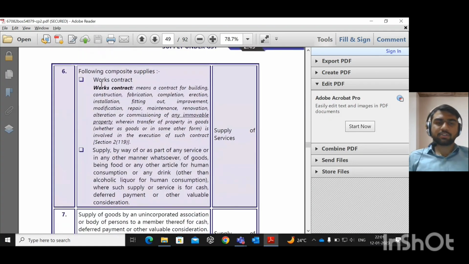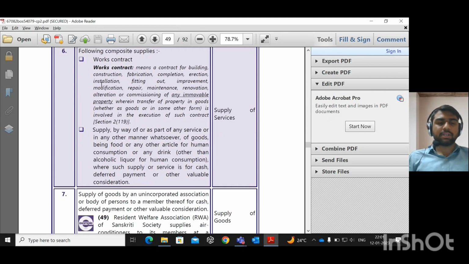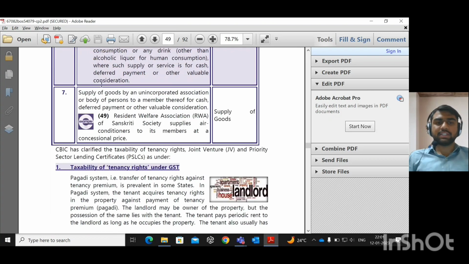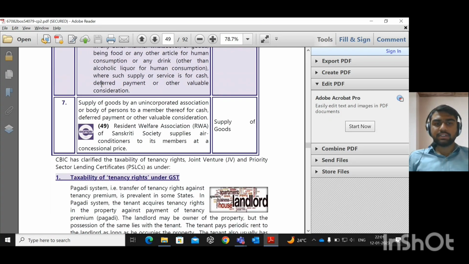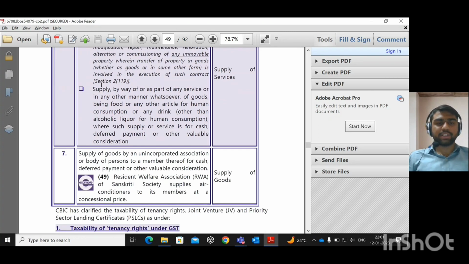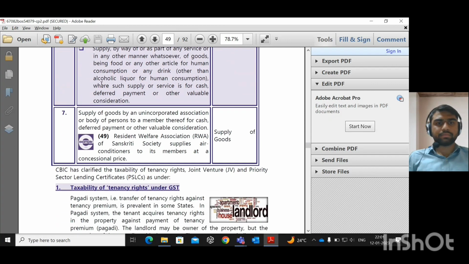I explained the works contract also. It is treated as straight away a supply of services. Previously, there used to be a material component and a service component. Now, in GST, to remove the ambiguity which was there in the old indirect tax, it is straight away treated as supply of service. Supply of goods by an unincorporated body, association, or body of persons to a member is a supply of goods.